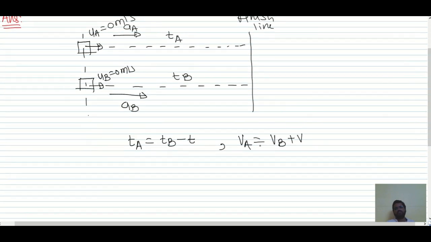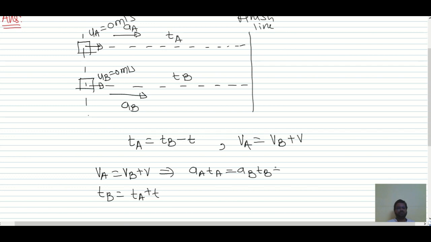Now see here, VA is equal to VB plus V, and TB is equal to TA plus T. Now can we write VA as AA into TA, which is equal to AB into TB plus V? Now what is TB? TA plus T. Put in this equation.